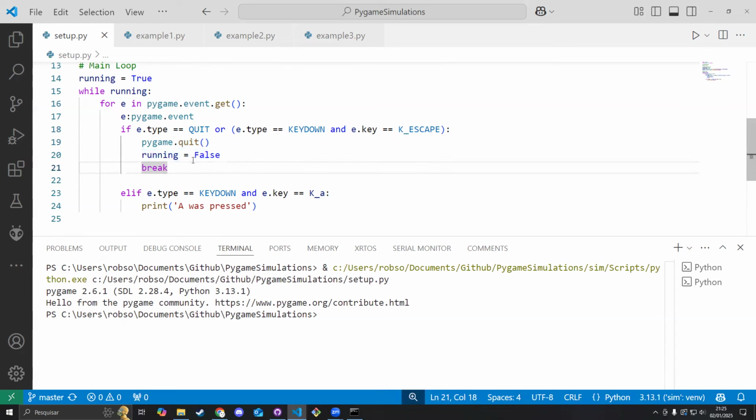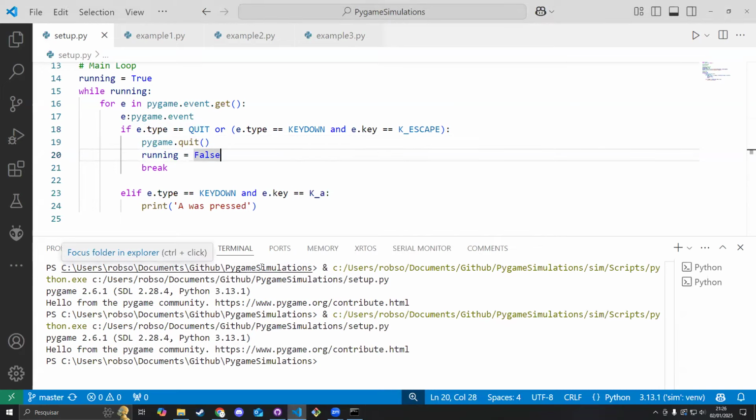But yeah, as I was saying, you can just use these if statements here and check whatever is happening. So in this condition here, I'm checking if I'm pressing quit, which is just closing the Pygame window, or if I'm pressing the escape button. And in this case, I'm just quitting Pygame and closing the window. And yeah, if I just click it here or just press escape, this is going to close.